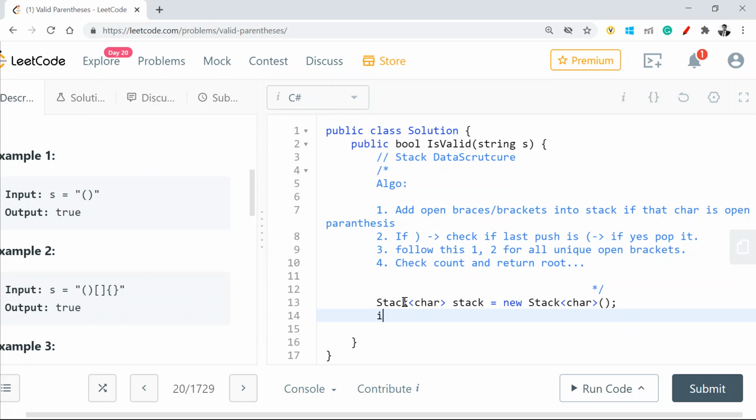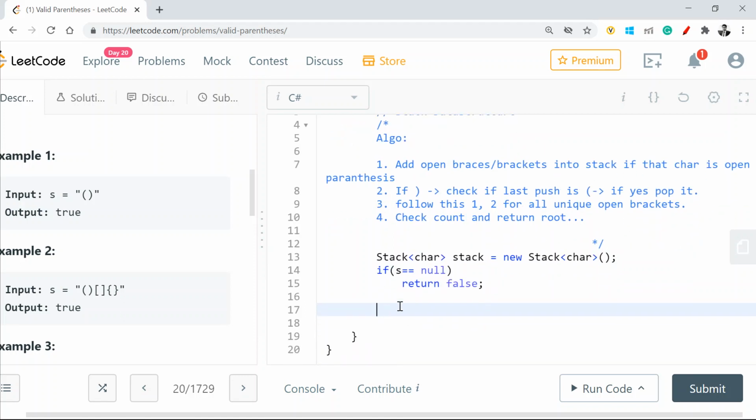So first let's cover the base solution: if my s is null, I'll just return false. Or we can also say if s dot length is less than or equal to 1, we can return false.